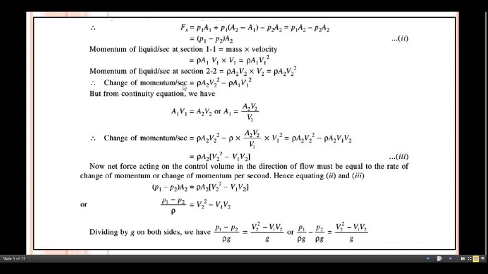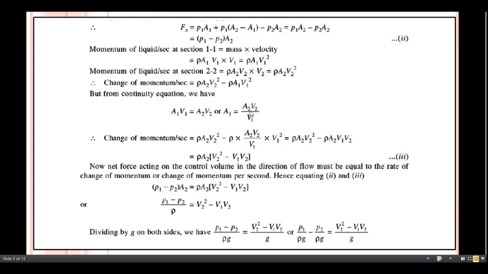Change in momentum per second is nothing but the difference of these terms: rho A2 V2 square minus rho A1 V1 square. Now from the continuity equation we know A1 V1 equals A2 V2, or we can write A1 equals A2 V2 divided by V1. So from this relation, change of momentum per second is rho A2 V2 square minus, replacing this rho A1 term,